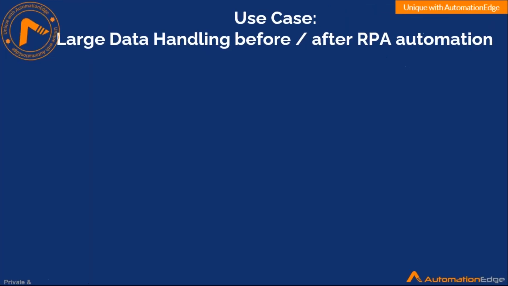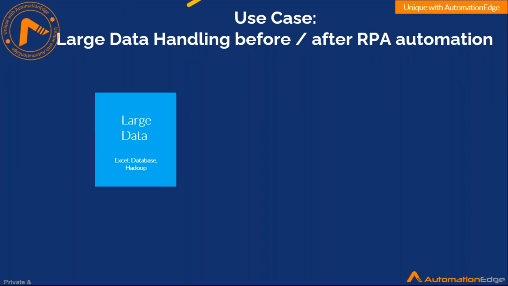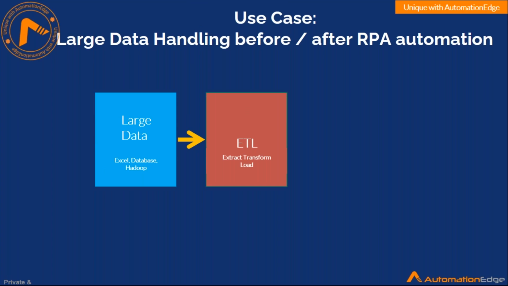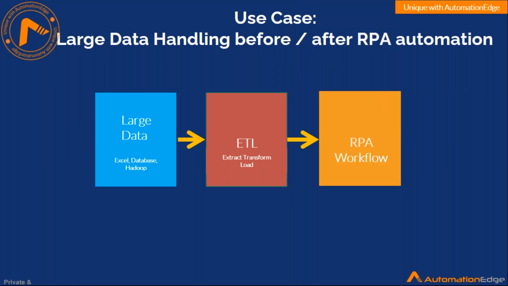Moving ahead, we can handle data coming in from different sources. So basically all the activities that you do on data, such as extracting, transforming, loading, processing data coming in from different sources, and various formulas that you want to apply, such as VLOOKUP, HLOOKUP, conditional formatting, all of this can be handled with our large data handling capability.